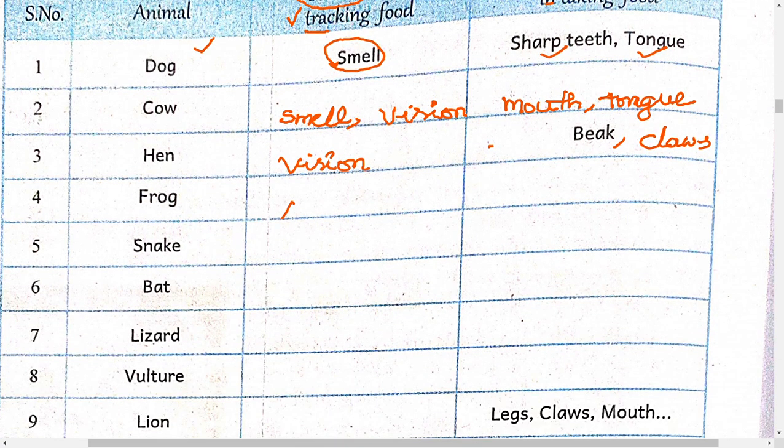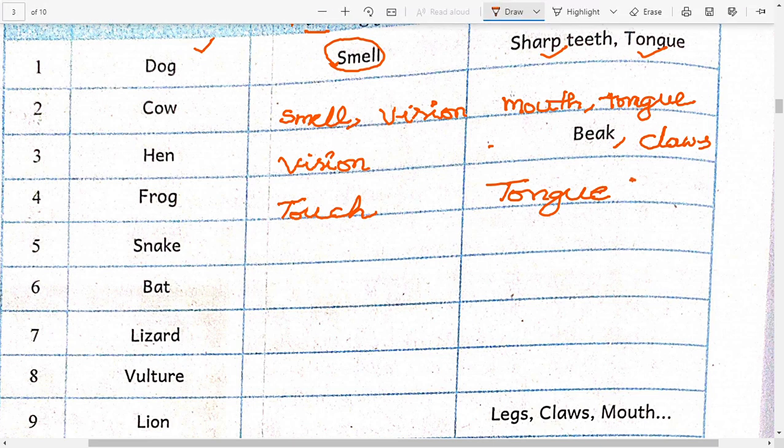So frog, how can it identify the food? Touch. So how will it capture the food? Tongue. Whenever it sees the food, it throws its tongue, and the tongue has a sticky substance. Whenever an insect is there, the insect will immediately stick to the tongue.